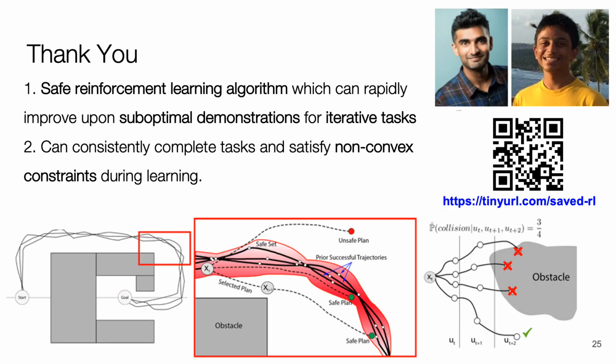In summary, SAVED is a safe RL algorithm which leverages suboptimal demonstrations to learn efficiently in sparse cost environments while satisfying user-specified constraints.